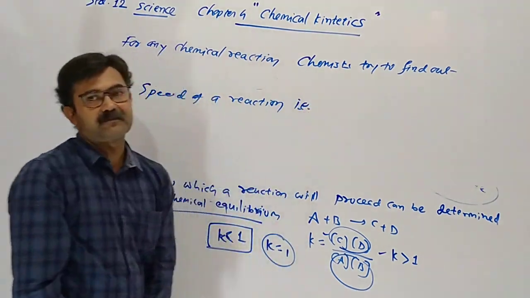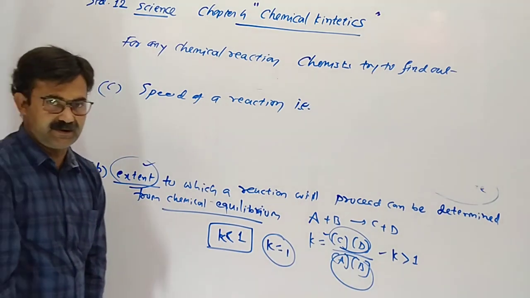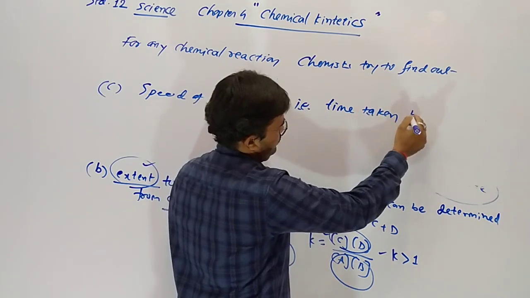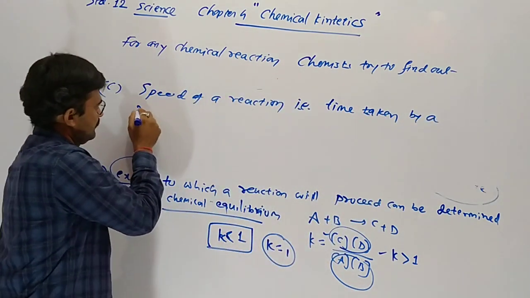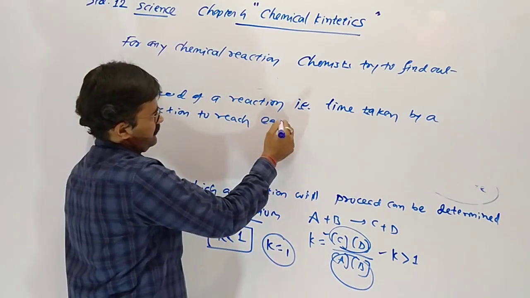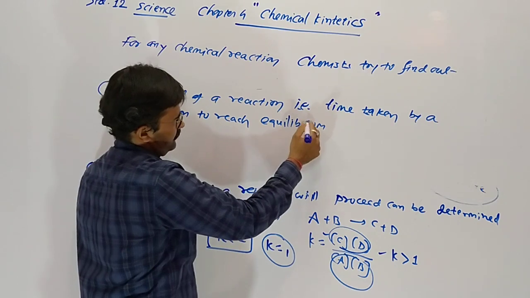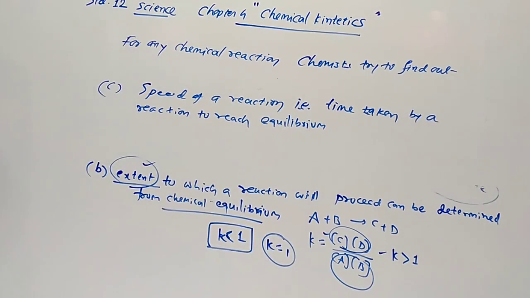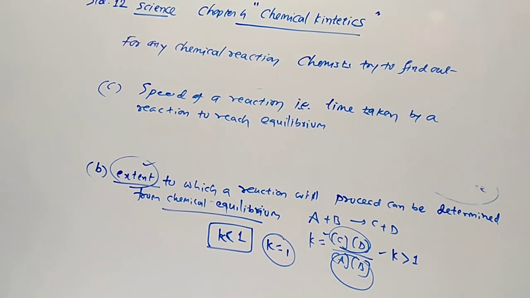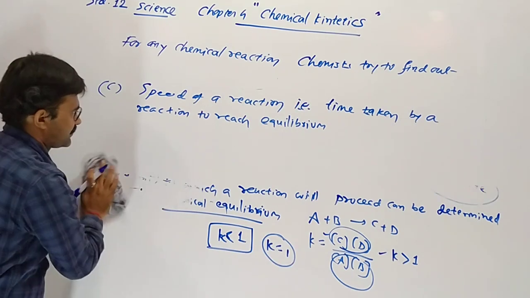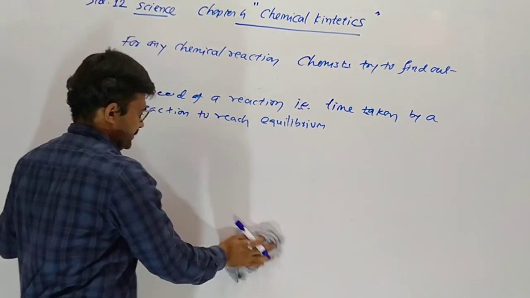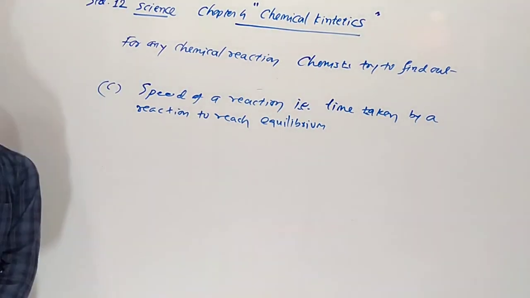Example, time taken by a reaction to reach equilibrium. Whenever our reaction reaches equilibrium, the time taken is the speed of the reaction. So these are the main three questions chemists find out.